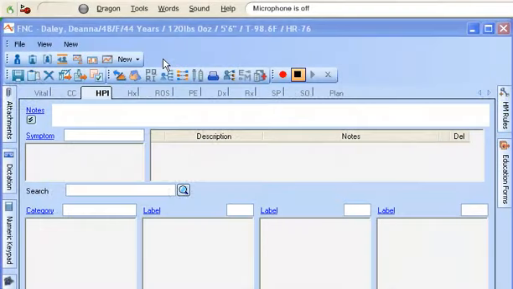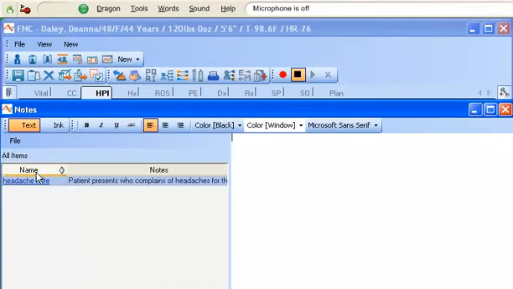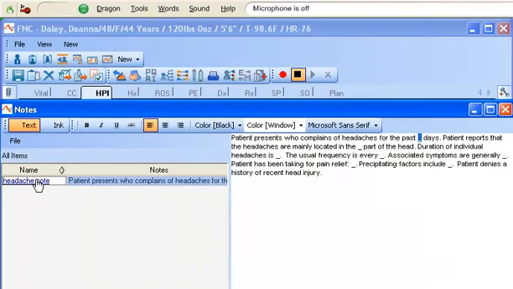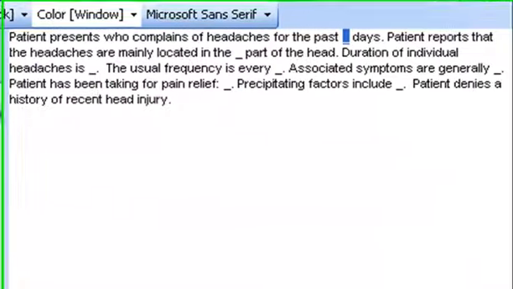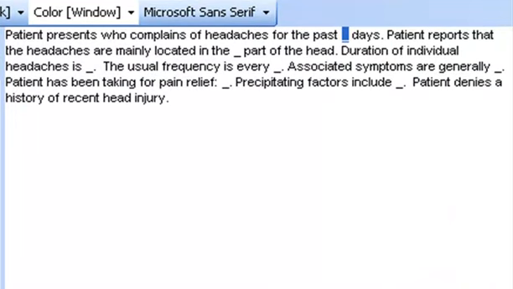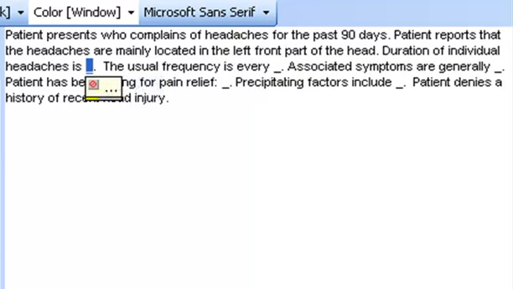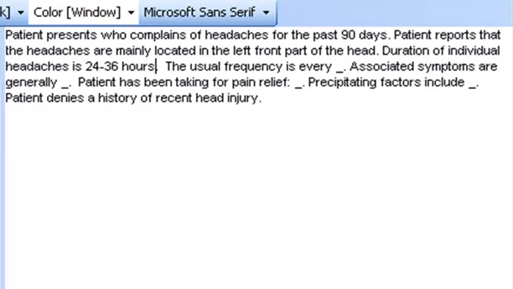Dragon Medical is useful for rapidly filling in variables in a note. I've already created my headache note in Allscripts MyWay, where the underscores indicate variables that need to be filled in. 90. To advance to the next underscore in a note, you can press the F4 key, or you can say a voice command that presses it for you. Press F4, left front. Press F4, 24 to 36 hours. If you have the Power Mic 2, you can set a button on the microphone to press the F4 key.